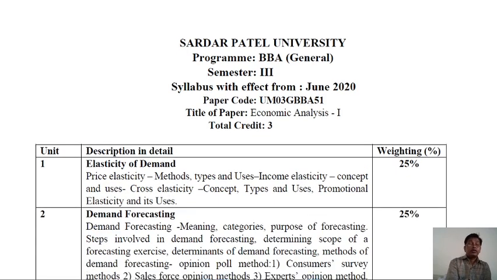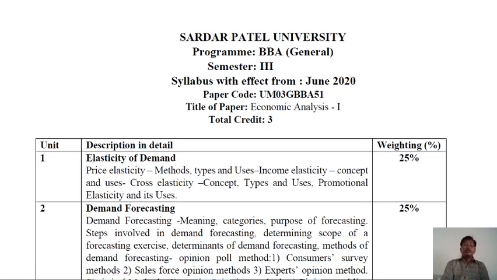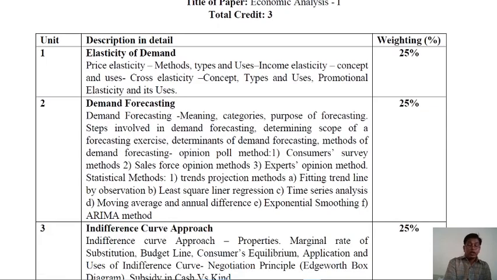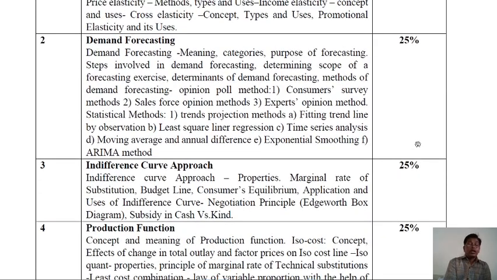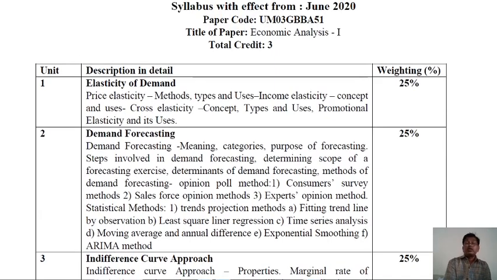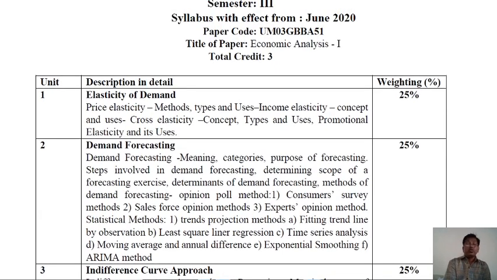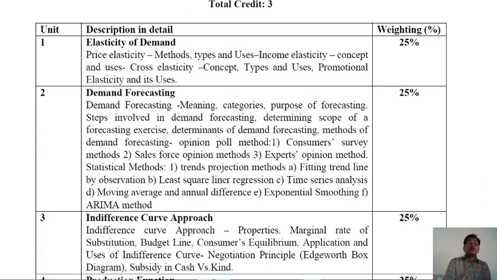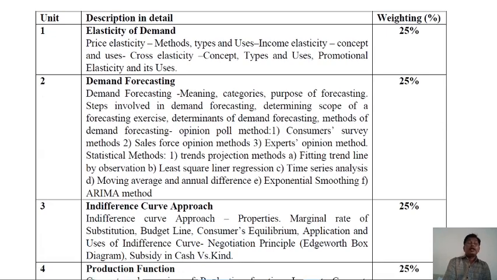First, elasticity of demand. Second, demand forecasting. Third, indifference curve approach, and fourth, production function. All units carry equal weight, 25 each. Here are the 4 units in detail.